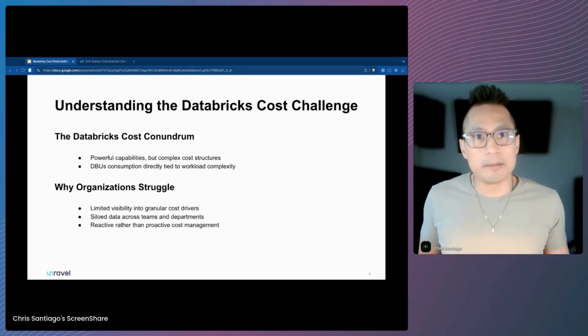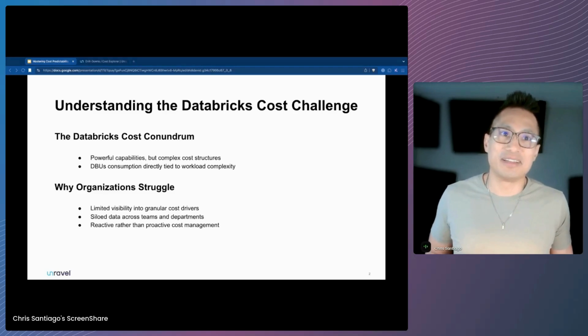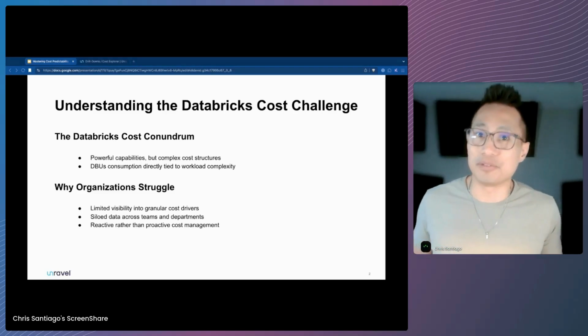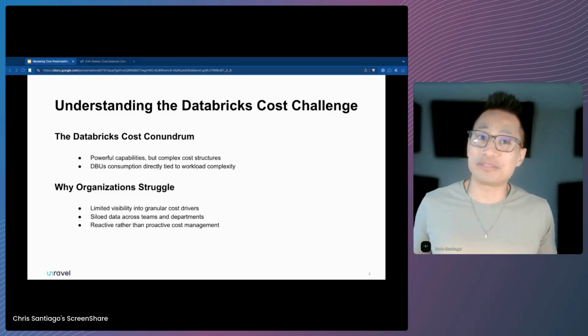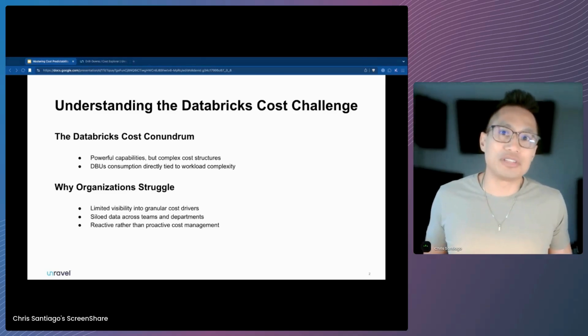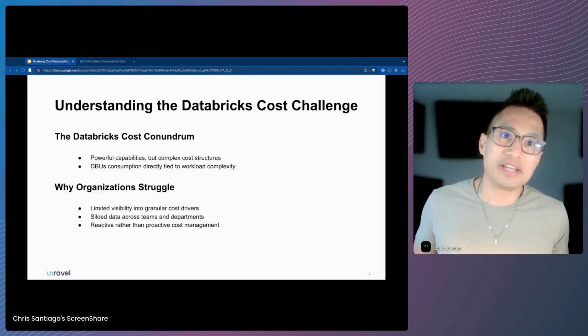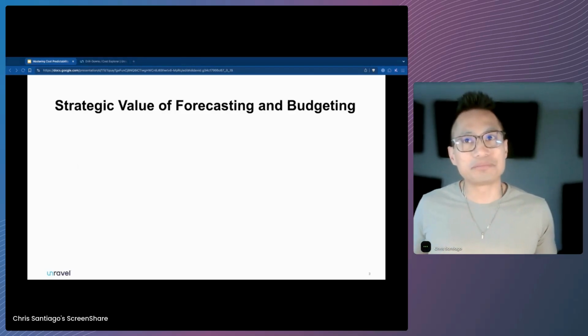As a result, many companies rely on reactive measures, such as cutting resources after overruns occur, rather than proactively optimizing for usage. This reactive approach limits their ability to forecast and budget effectively, creating inefficiencies across the board.